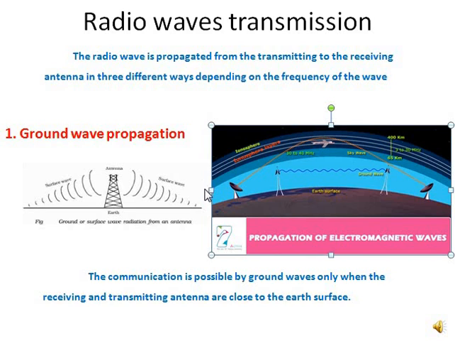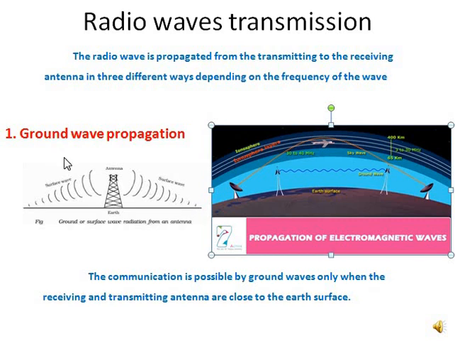The radio wave is propagated from the transmitting antenna to the receiving antenna in three different ways depending on the frequency of the wave. You can see here, this is a transmitter and this is a receiver. So this is also a transmitter, this is also a receiver. Okay. So now here you can see this is just a transmitting antenna. It is transmitting the radio signals effectively, okay, in order to receive by the receiver on the surface of the earth.